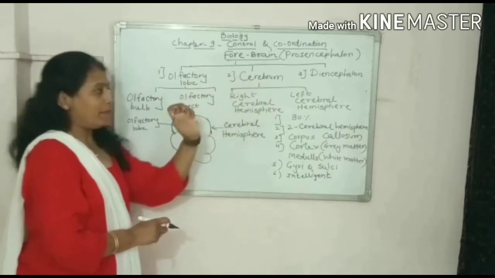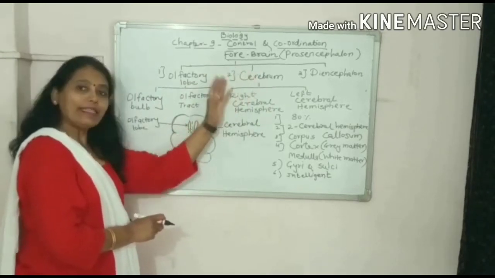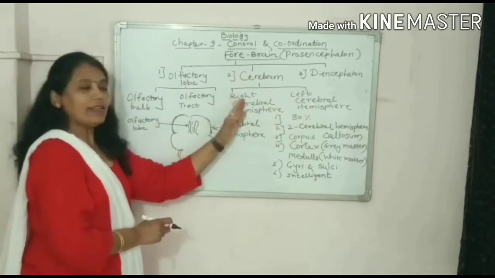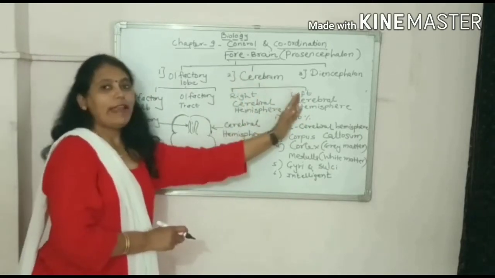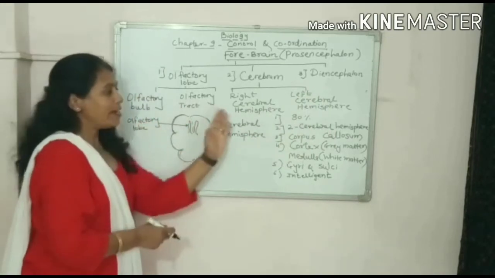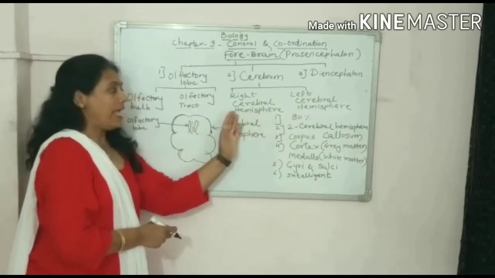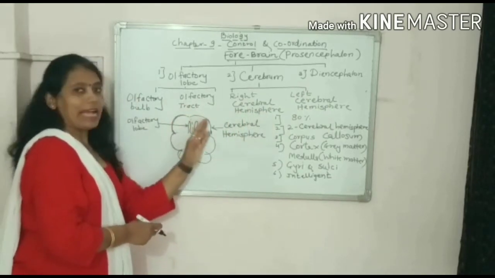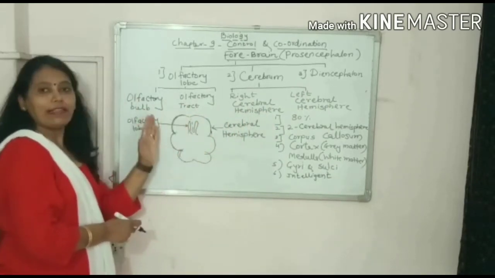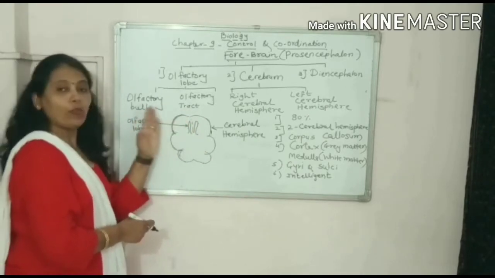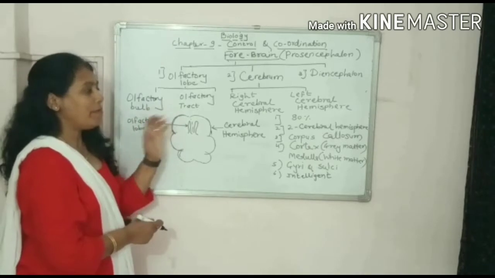Come to cerebrum. Cerebrum is divided into right and left parts: right cerebral hemisphere, left cerebral hemisphere. Why is it called a hemisphere? Hemi means half and sphere means round. So this is half round, and this is half round. One is called right and one is called left cerebral hemisphere.